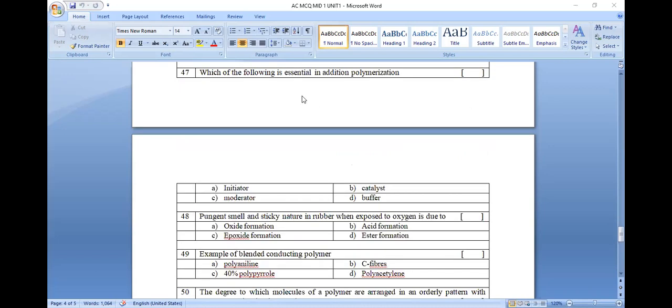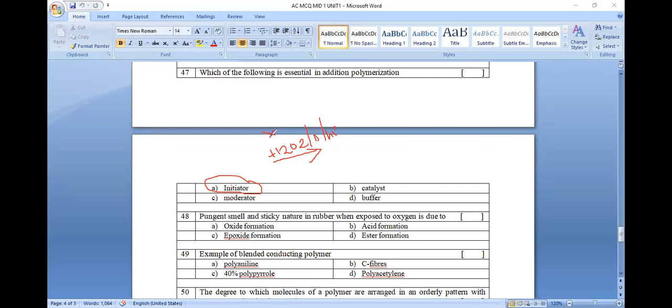Which of the following is essential in addition polymerization? In addition polymerization, the essential thing is the initiator. What is the initiator? We add hydrogen peroxide. Addition polymerization reactions take place in the presence of peroxides, under thermal or photochemical conditions.